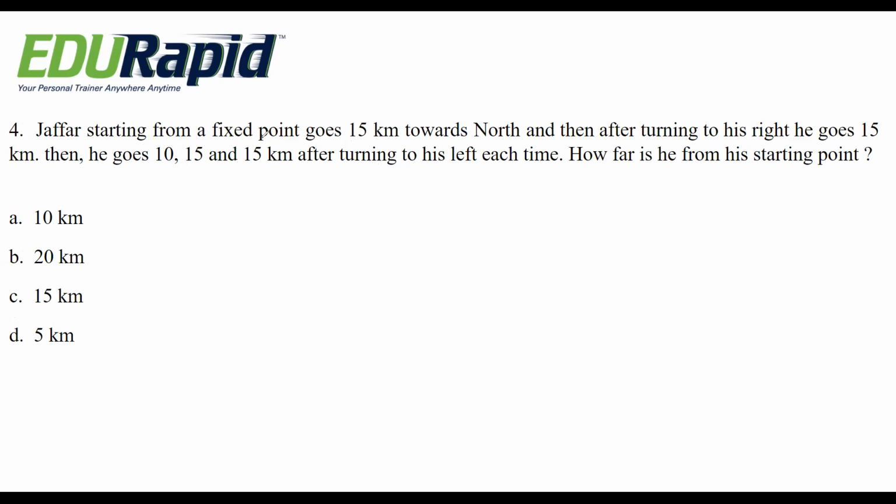Here Jafar started from a fixed point, goes 15 km towards north. He started from north 15 km, and then after turning to his right he goes 15 km. So right 15 km.